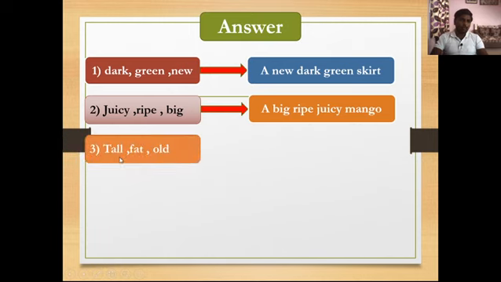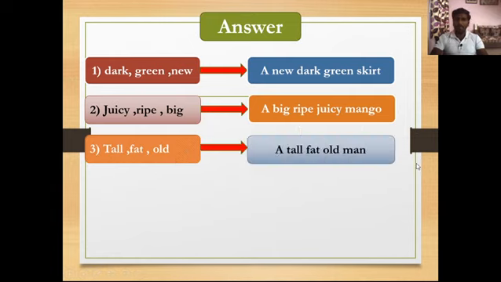Third set of words: tall, fat, old. Can you frame a phrase? Say, a tall, fat, old man. The next set of words: nice, crunchy, tasty.